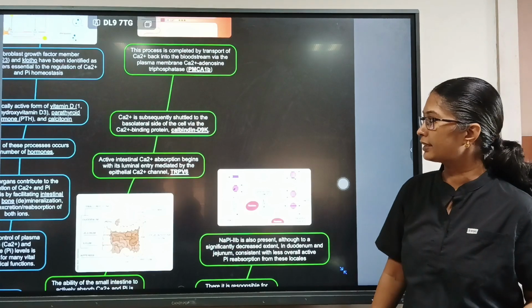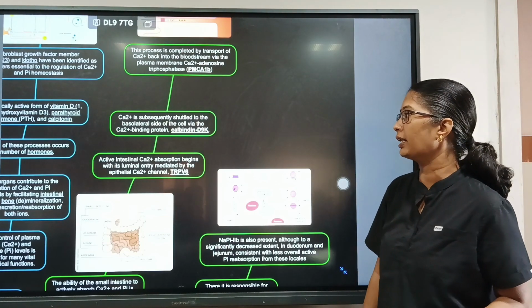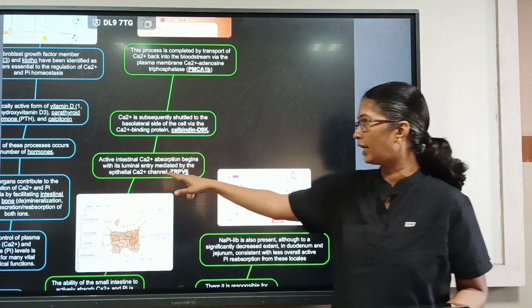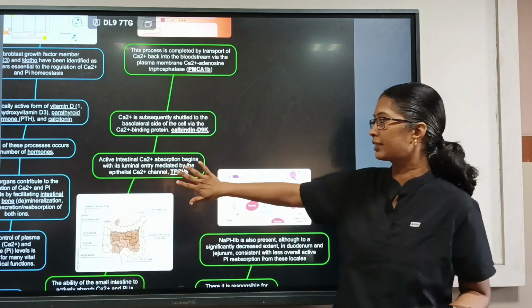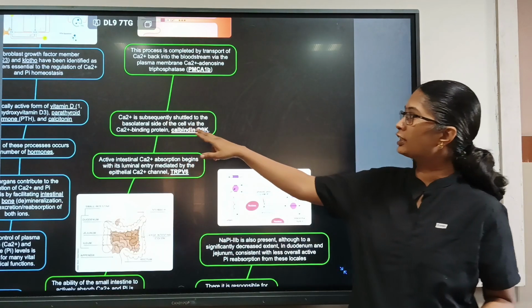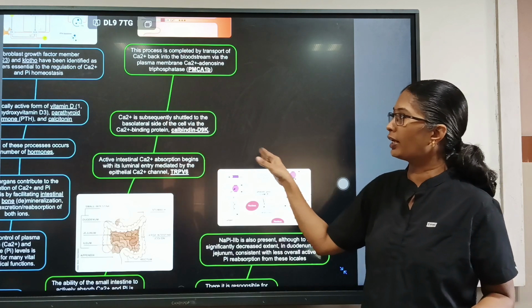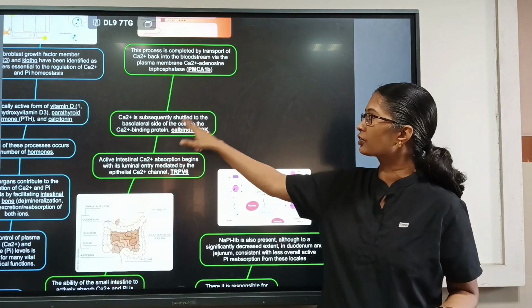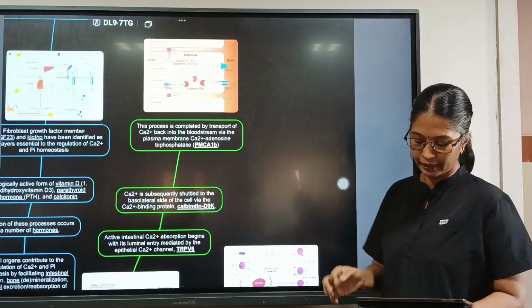Active intestinal calcium absorption begins with the luminal entry mediated by the epithelial calcium channel, TRPV6. This is the main receptor of calcium ions present in the duodenum. Calcium is subsequently shuttled to the basolateral side of the cell via a calcium binding protein called calbindin D9K. When I show the picture it will be clear.